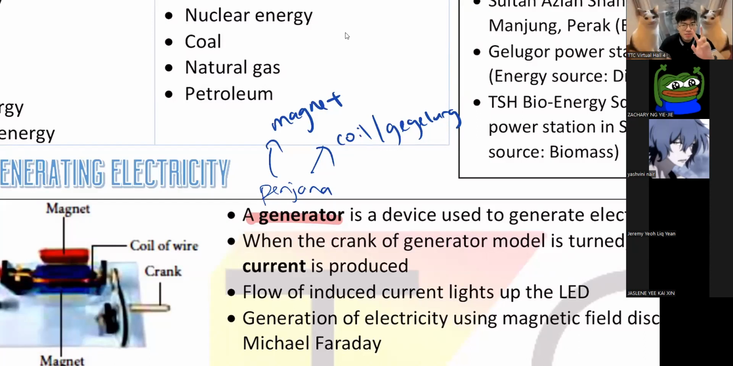Let me repeat this. A generator has two parts, which are a magnet and a coil. If I spin the magnet without moving the coil, I will get electricity. If I don't move the coil, I move the magnet, or I move the coil. You just move either one, then you will get electricity.